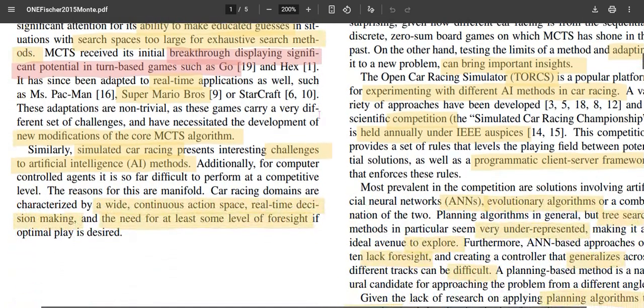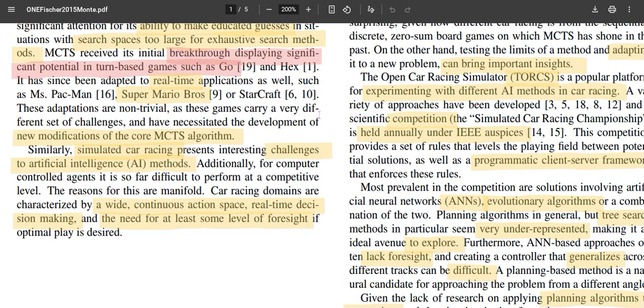There have also been some modifications made to the core of the MCTS algorithm, tailored to particular necessities. In simulated car racing, the interest is because of the many challenges posed by simulated car racing for differently formulated AI methods. Here the AI method we are trying to formulate is based on MCTS. It's very challenging and also very interesting to apply MCTS to car racing, and the reasons are manifold.